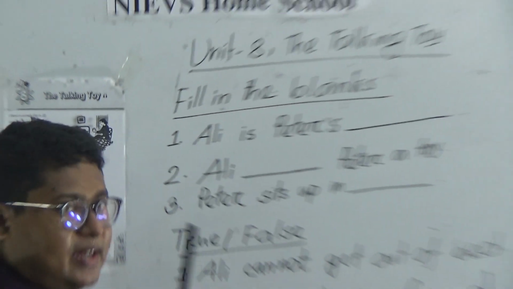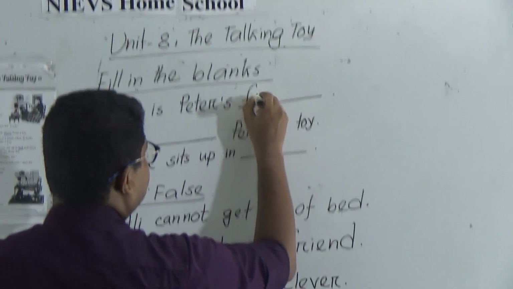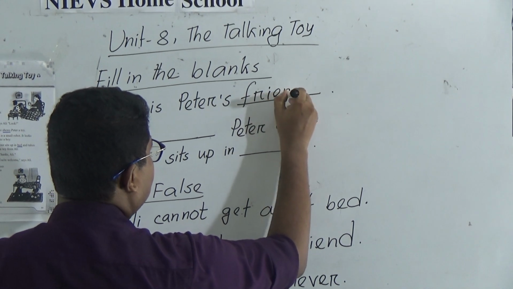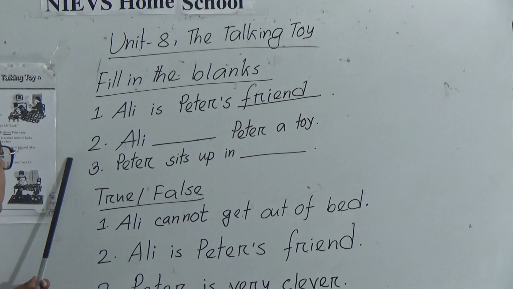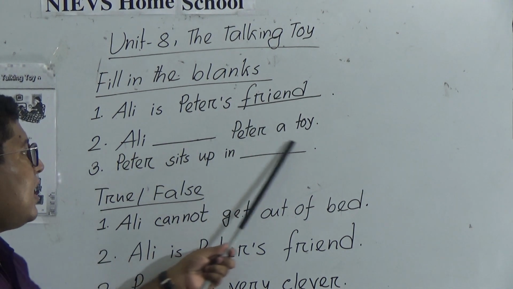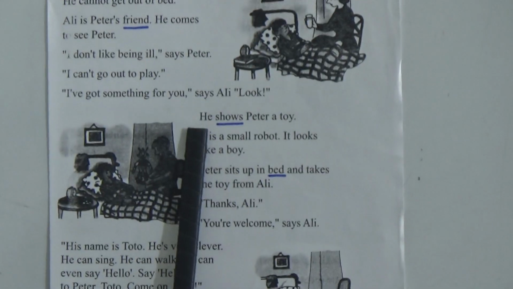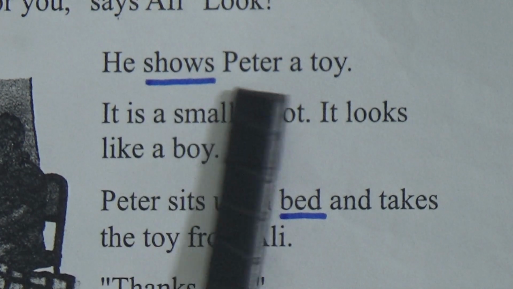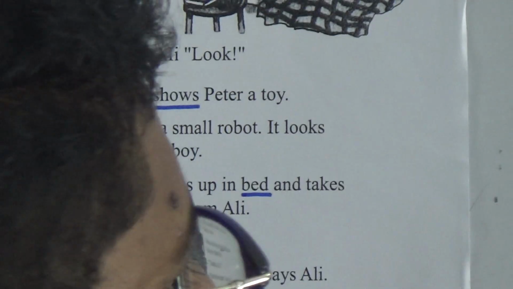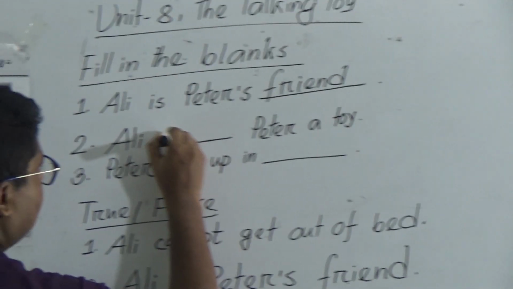We will write here, friend. Number 2. Ali dash Peter a toy. Let's come again to the book. He shows Peter a toy. Here he is Ali. So Ali shows Peter a toy. So we will write here, shows.